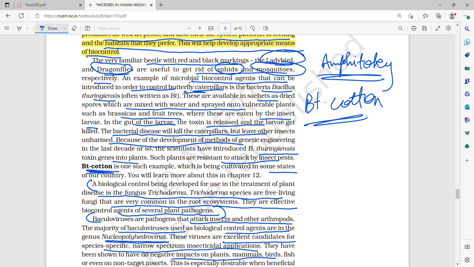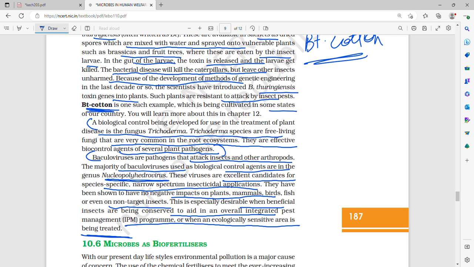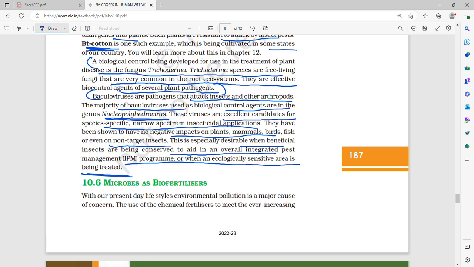Another biological control which is being developed for the treatment of plant diseases is Trichoderma, which is a fungus. Trichoderma species are free-living fungi which are very common in root ecosystems. They are effective biocontrol agents of several plant pathogens.